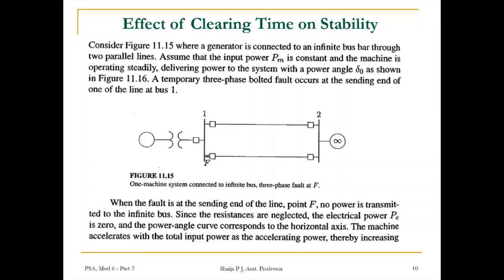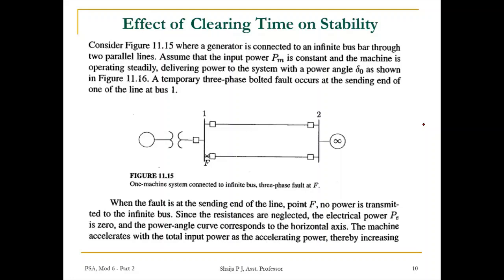Now we'll see the same system if it is subjected to some severe fault. You know that transient stability analysis is being done when a sudden fault or sudden disturbance occurs.